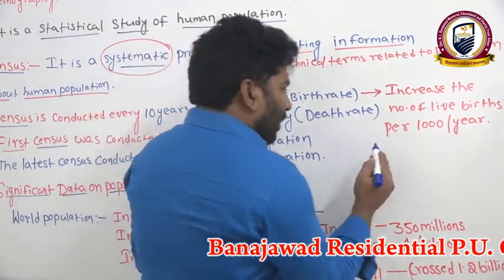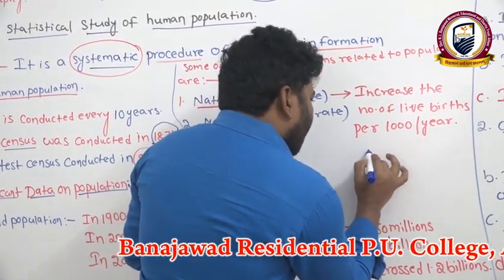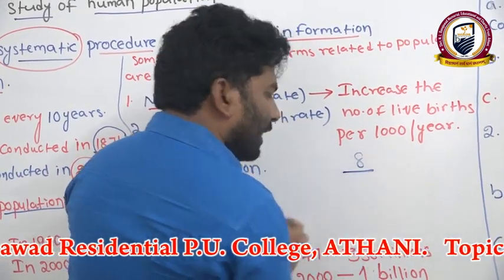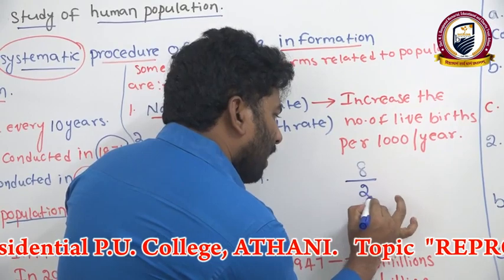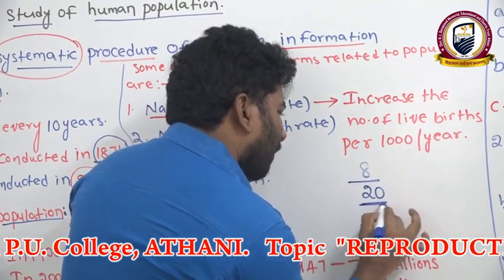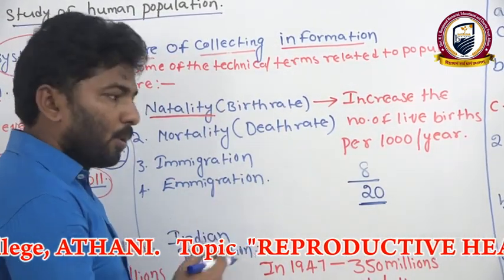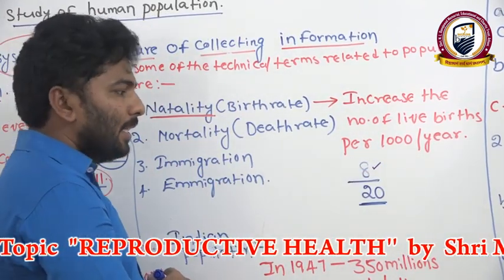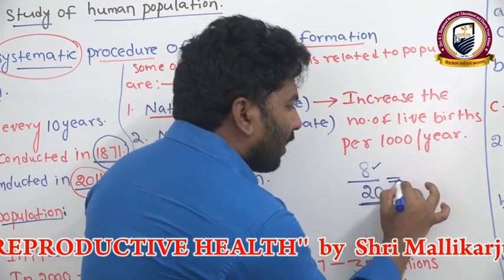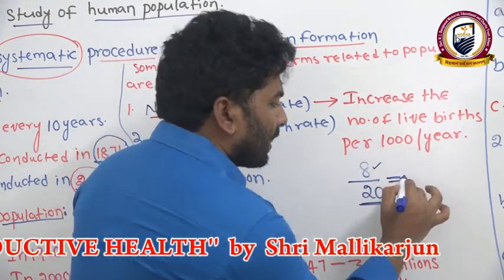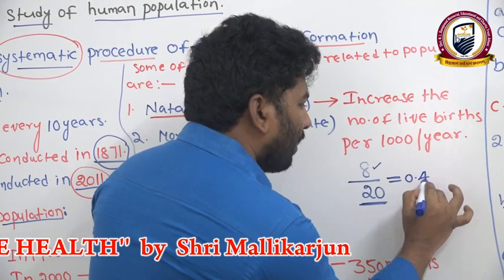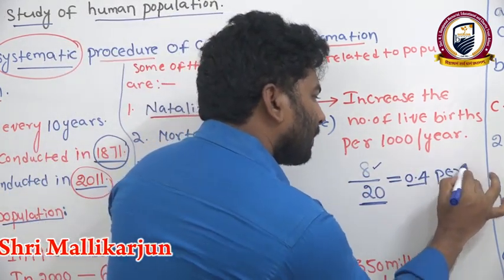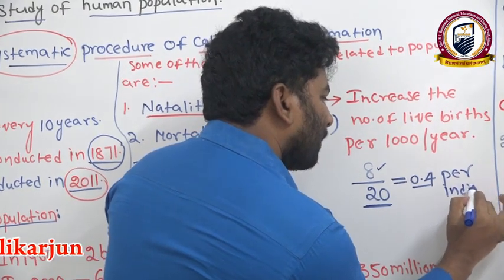For example, if 8 births take place in an area where already 20 people are present, so 8 new members are added this year, then what is the birth rate per person? That is nothing but 0.4 per individual.